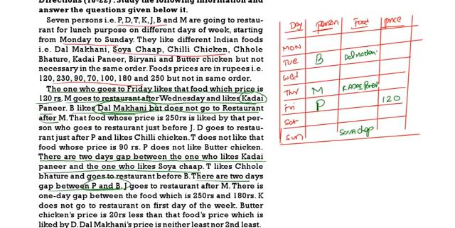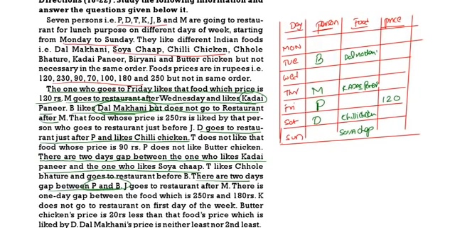D goes to the restaurant just after P and likes chili chicken. Just after means immediate. D likes chili chicken and he is going after P.